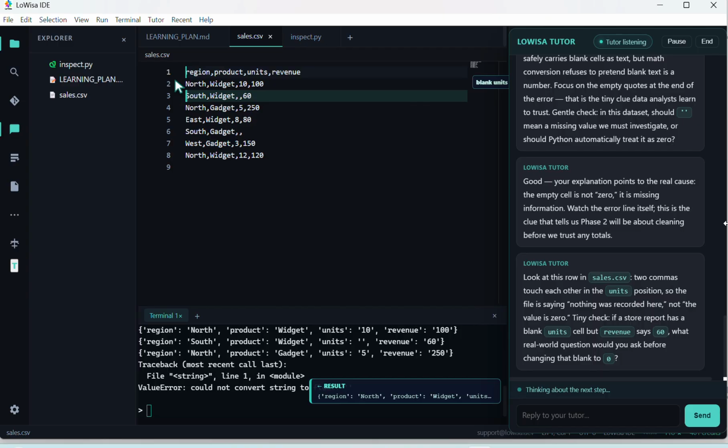Now the exact row is highlighted. South widget, 60, has a missing units value while revenue still says 60. In real data work, that is a mystery, not a number, like a receipt showing money collected but no quantity sold. What real-world question would you ask before changing that blank unit cell to 0?